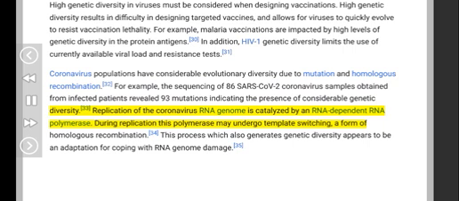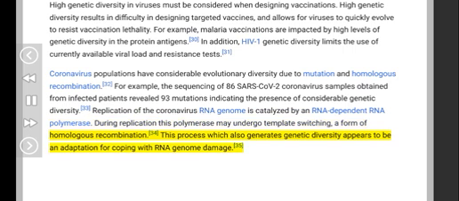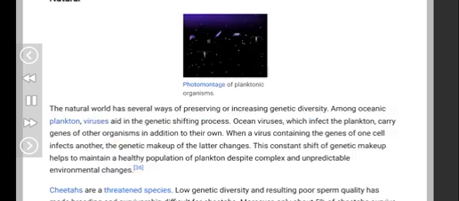Replication of the coronavirus RNA genome is catalyzed by an RNA-dependent RNA polymerase. During replication, this polymerase may undergo template switching, a form of homologous recombination. 34. This process, which also generates genetic diversity, appears to be an adaptation for coping with RNA genome damage. 35. Coping with low genetic diversity.